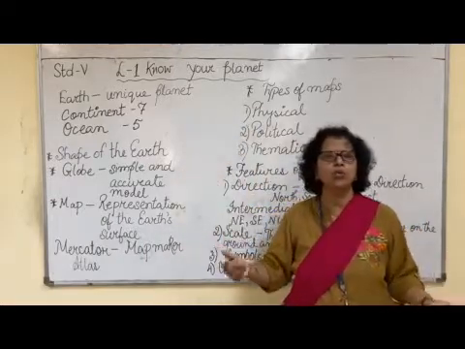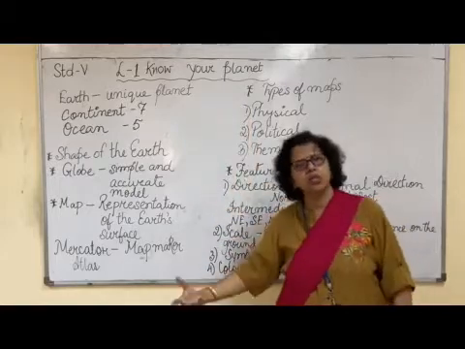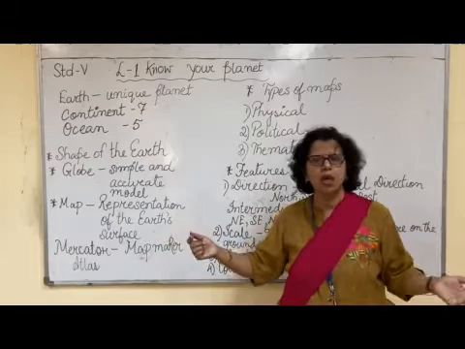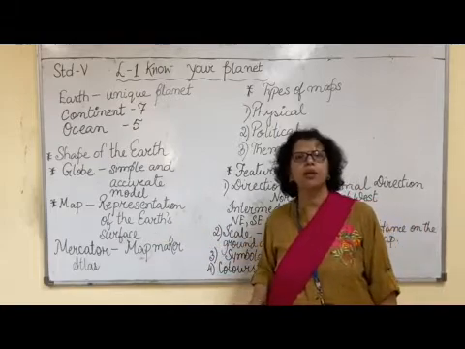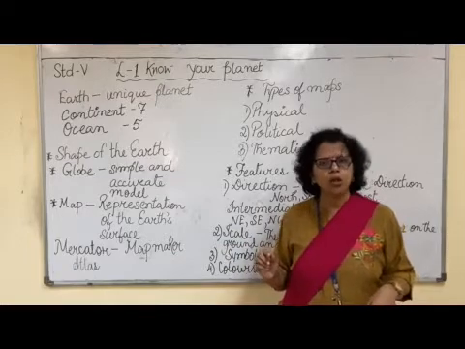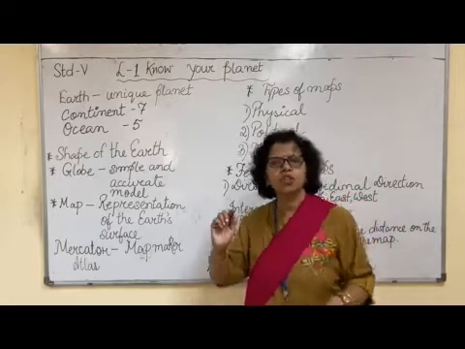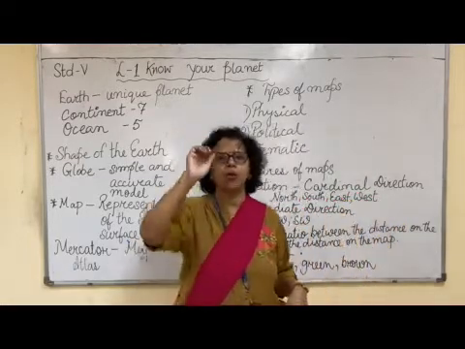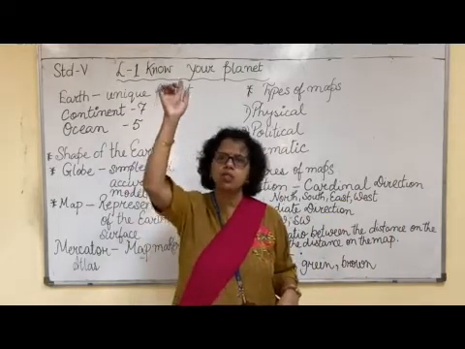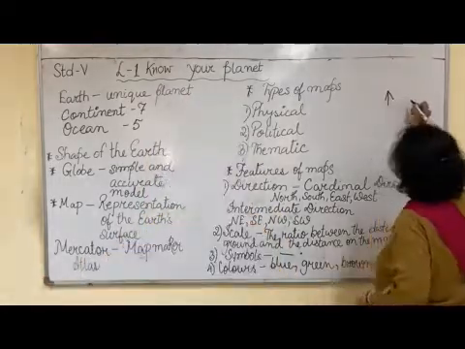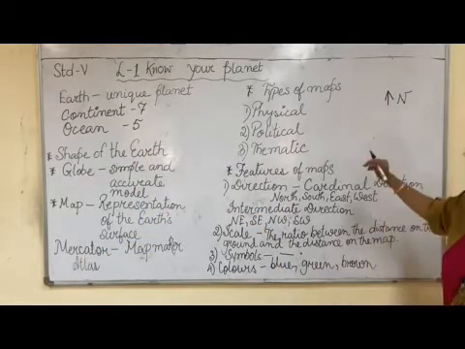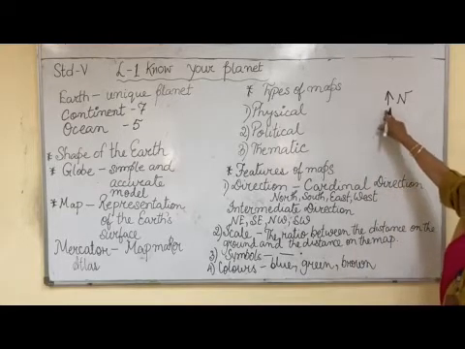Now, how do you know which one is the northern side, which is the southern side, which is the west, or which is the east? Always remember, children, in the map, the north is mentioned with an arrow. They put an arrow, and that arrow shows that this is north.